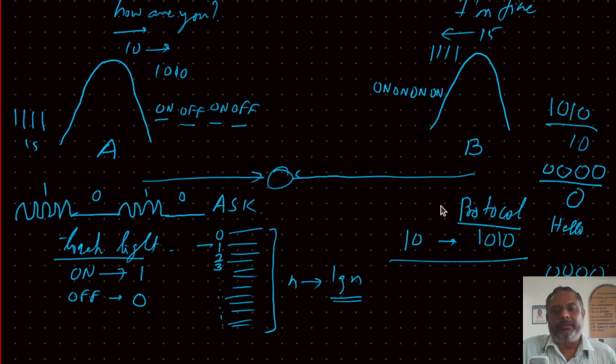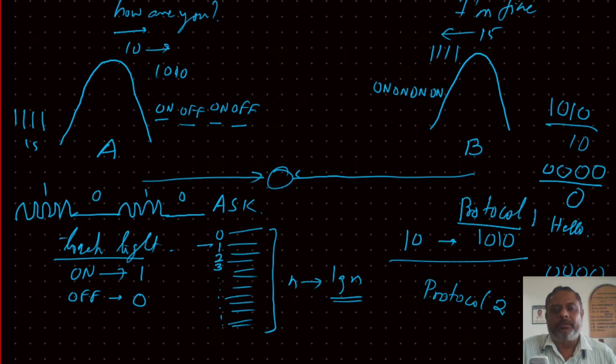So next time when A and B meet together, B starts shouting at A, what the fun it is, why are you all the time telling hello, hello, hello. Then A says, sorry, my battery was not working, I was not sending any message at all. Then they realize what is wrong. So just keeping quiet for saying 0 is dangerous. So they realized, and now onwards, they modified their protocol. So they came up with another protocol.